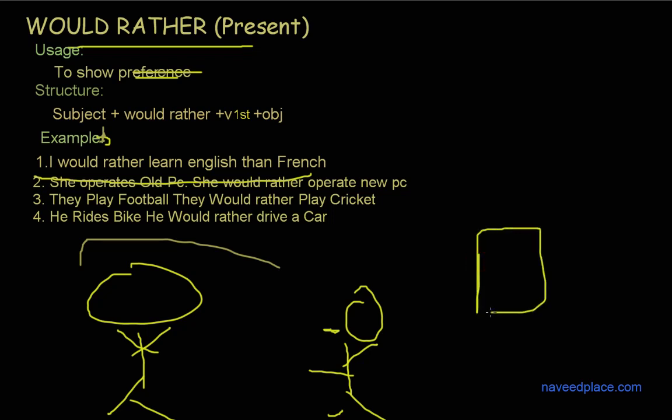For example, here we have English and here we have French. So I am doing this and I am preferring what? English. Getting me? So when we prefer, we use would rather. Then we have the second example. She operates an old PC.